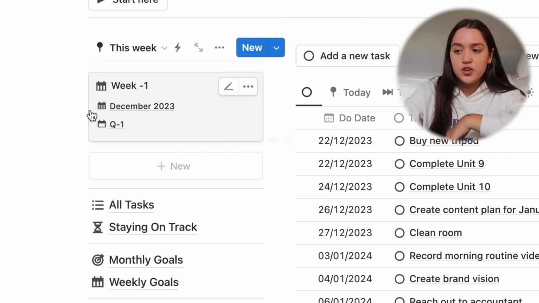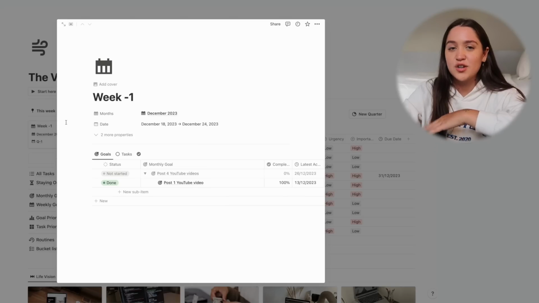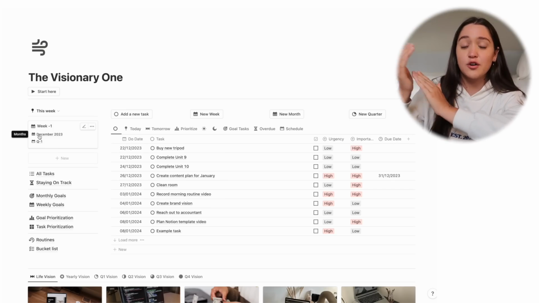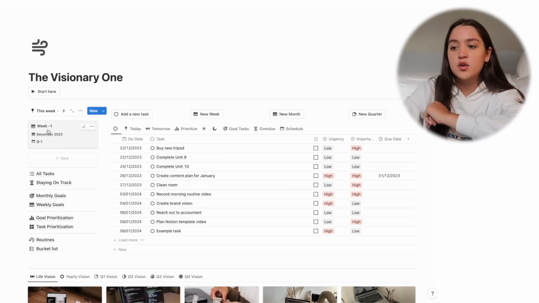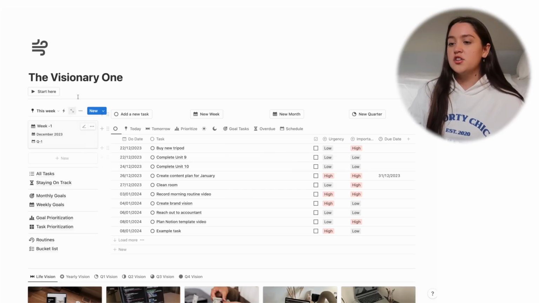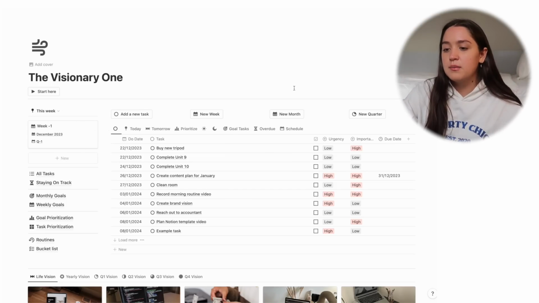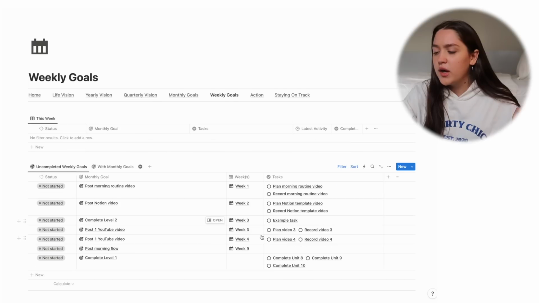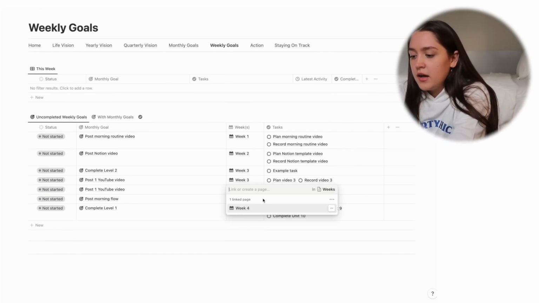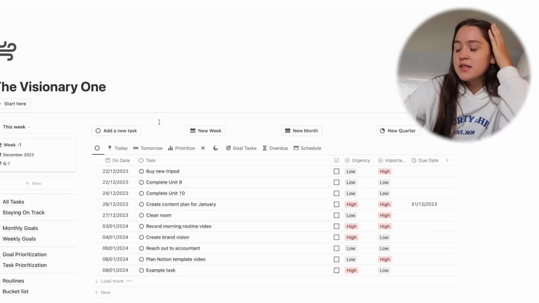Just see what week you're in. It says week -1 because it's not January yet. Your guys' templates will start from January. For example, say this said week 7. You just open up your page, you're like, okay, I'm in week 7. Let me check what my weekly goals are. Okay, like I need to do this this week. Let's add week 7. And it just makes things a little bit smoother so that you know where you're at. You don't have to check each week, like which week was it again? Are we in week 3, week 4? It's automatic. Here's all the buttons that I talked about earlier.